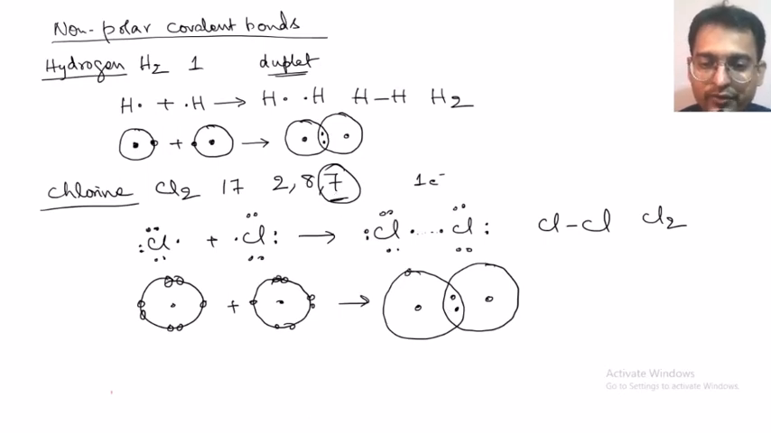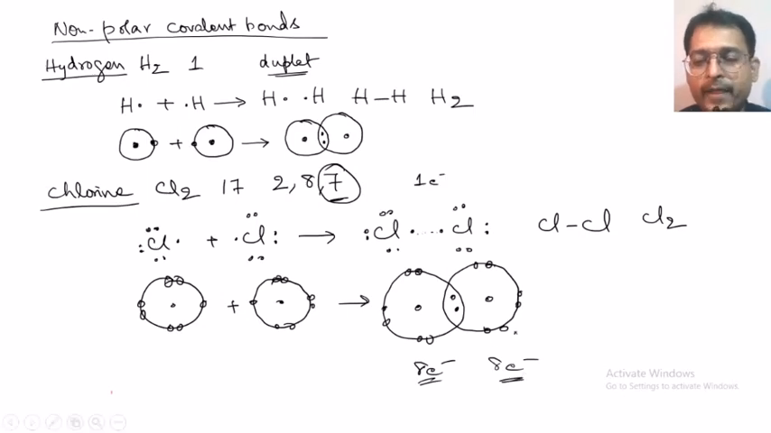So both the chlorine atoms, how many electrons do they now have in their valency shell? 2, 3, 4, 5, 6, 7, 8, 8 electrons. Here also 2, 3, 4, 5, 6, 7, 8, 8 electrons. So both the atoms have got their octet configuration, they are stable. So how have they gained the octet configuration? That is by sharing one pair of electrons. Okay, so let us see some more examples.